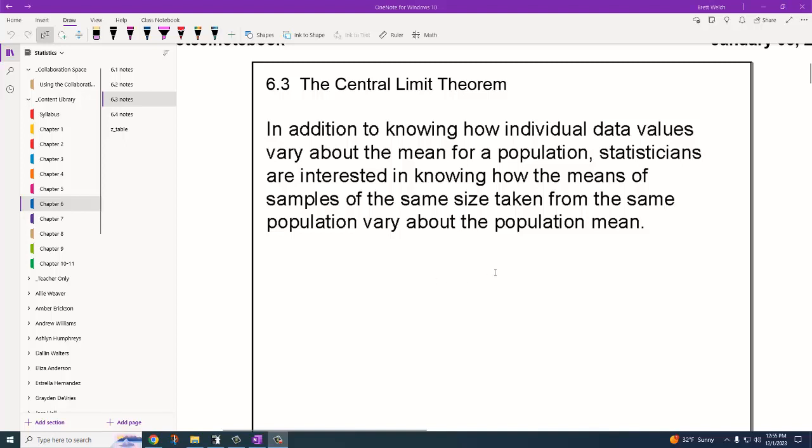Okay, so here are the notes for 6.3. We're going to talk about the central limit theorem.